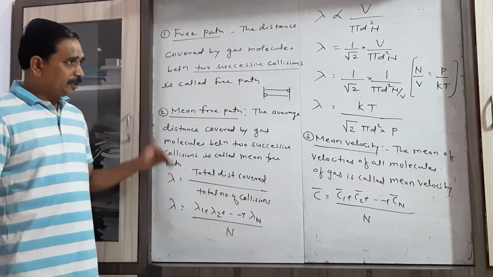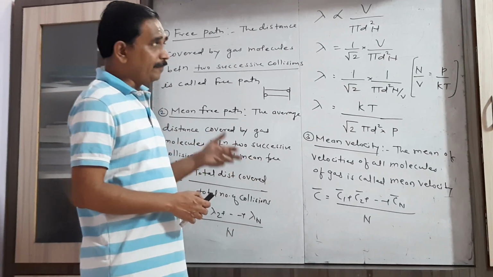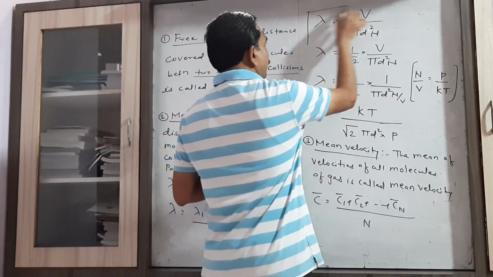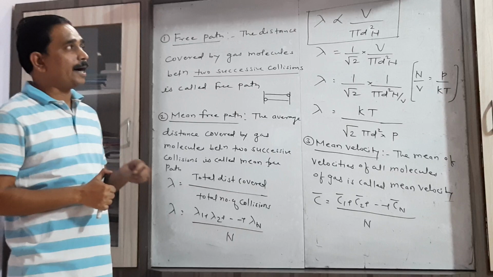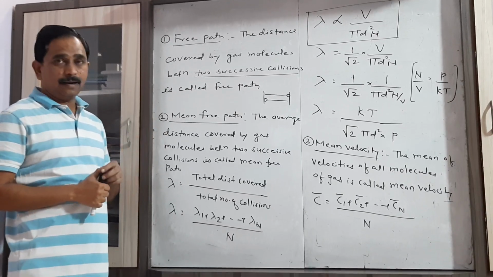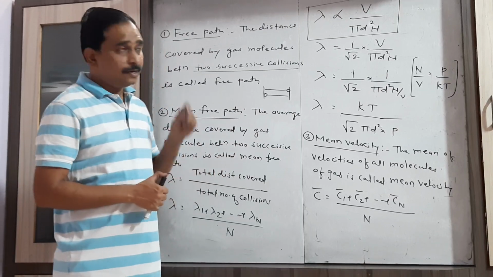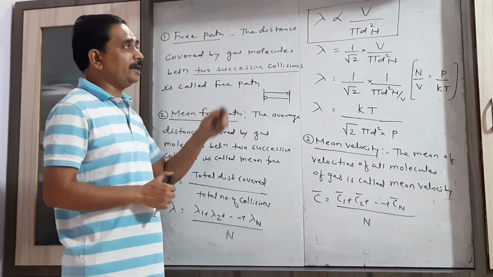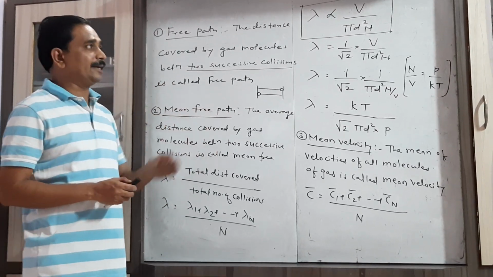Now, which factors does this mean free path depend upon? Using this formula, lambda is proportional to V upon pi d square n, where V is the volume of gas, d is the diameter of the molecule, called the molecular diameter, and n is the total number of gas molecules.